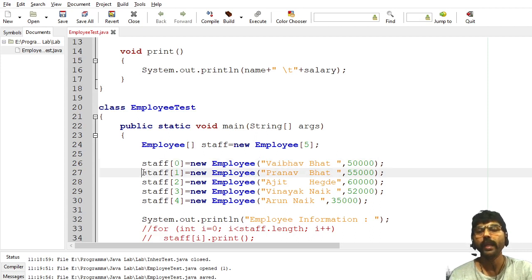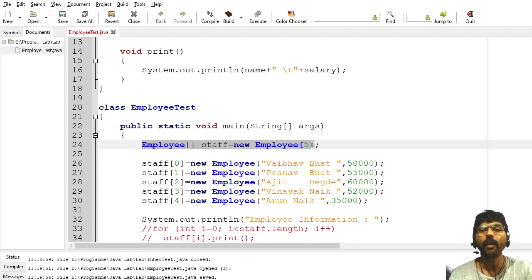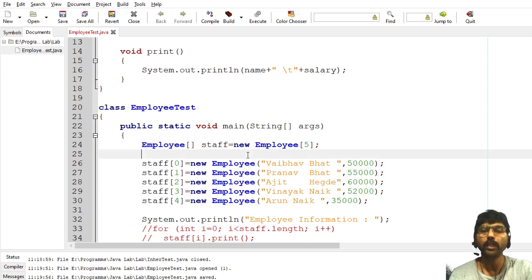Similarly, the second object is pointed by staff 1. Then each object is pointed by an array of references here. Okay, it's just like creating an array of pointers. But in Java, there is no explicit pointer, but internally it works like a pointer.